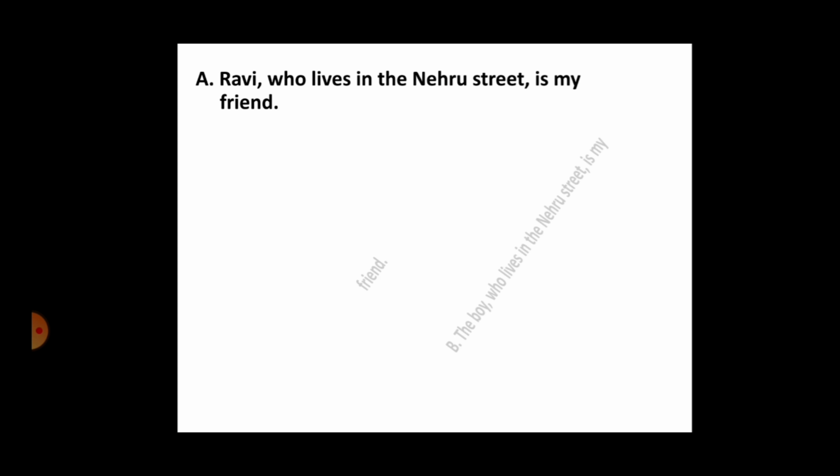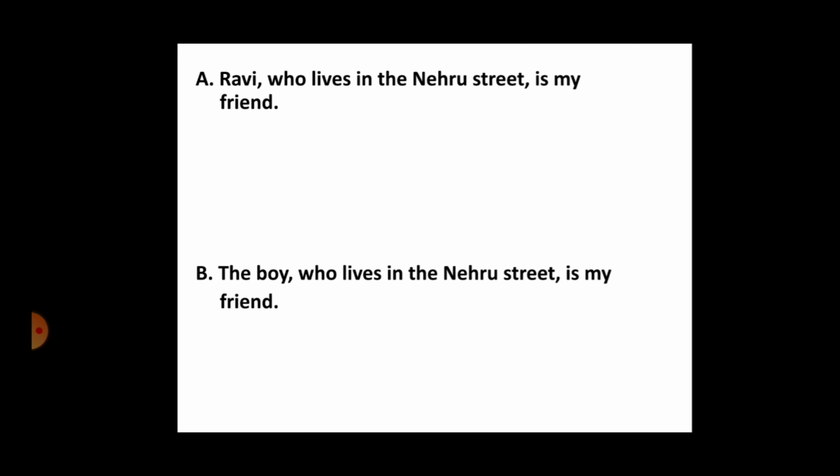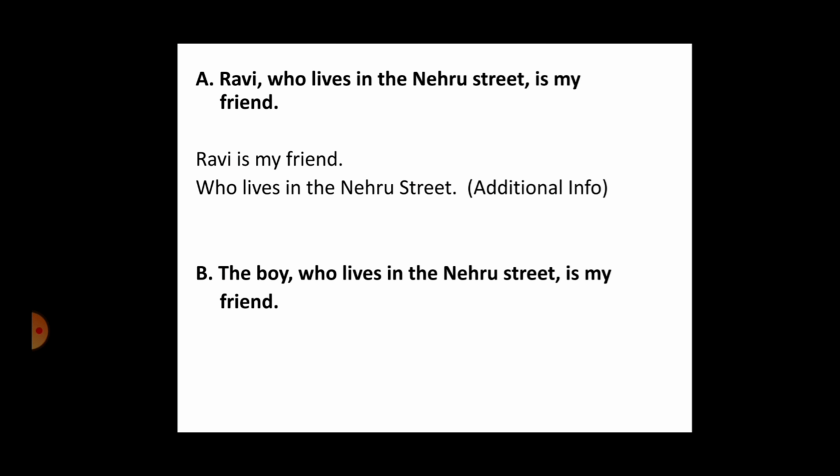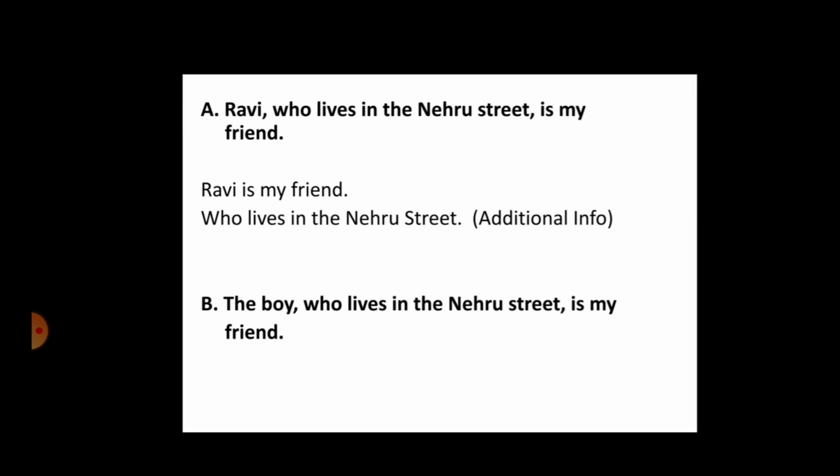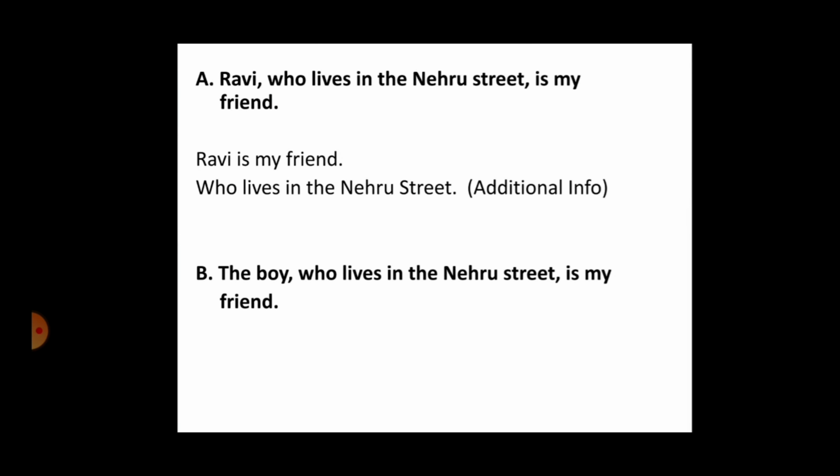Look at these two examples. Here you have got 2 sentences. The first one is, Ravi, who lives in the Nehru Street, is my friend. The boy who lives in the Nehru Street is my friend. So here in the first sentence, you have got 2 clauses. Ravi is my friend. Who lives in the Nehru Street? Here, who lives in the Nehru Street is additional information. We can remove it. Whereas in the second sentence, we have also got 2 clauses.